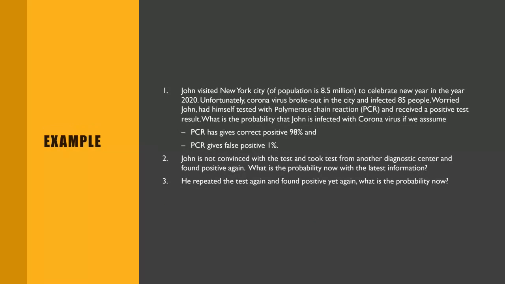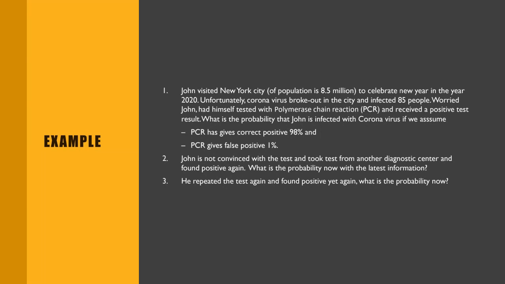Okay. Let's say John visited New York City. New York City has a population of around 8.5 million people. He went to celebrate the New Year in the year 2020. So we already know in 2020 we had the unfortunate event of the coronavirus breakdown. So we had a coronavirus breakdown and 85 people are infected in New York City.